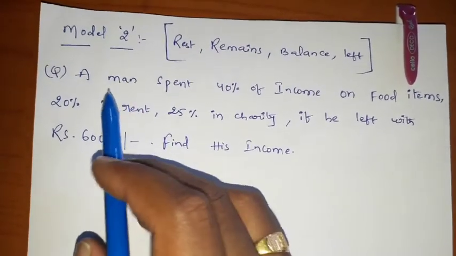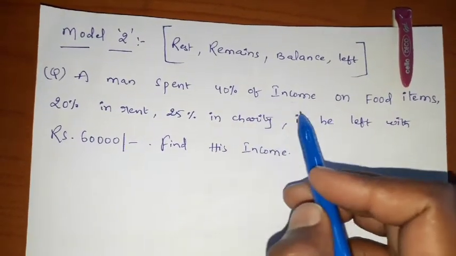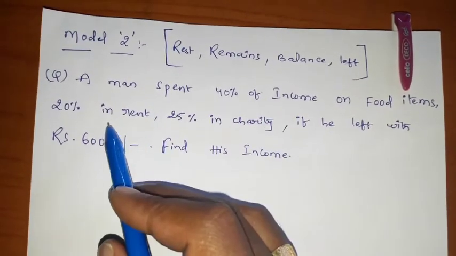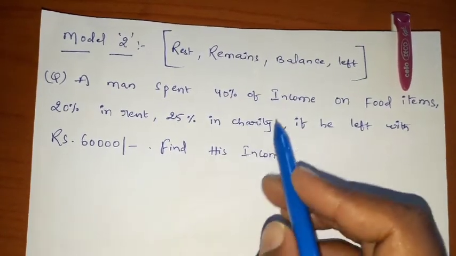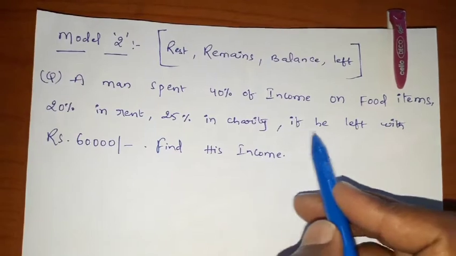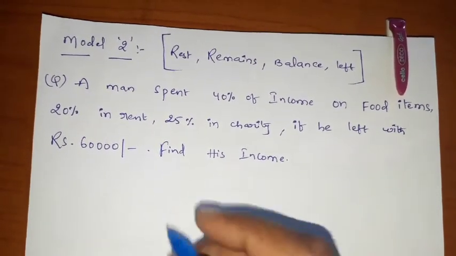Here the question is given as: a man spent 40% of income on food items, 20% on rent, 25% on charity. If he is left with 60,000 rupees, find his income.